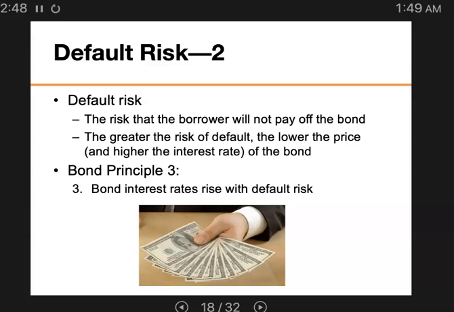On the other hand, if your friend is skeptical about either your integrity or the prospects of your business succeeding, she may only be willing to pay you $8,000 for your $10,000 bond. So this means you will pay 25% interest for the loan instead. So therefore, as the risk of default increases, the interest rate rises and the price of the bond falls. So bond interest rates rise with default risk.